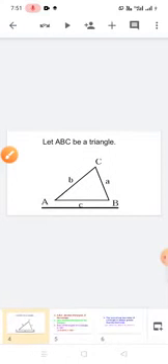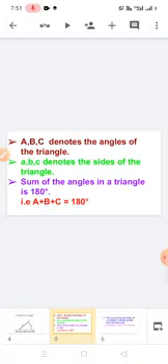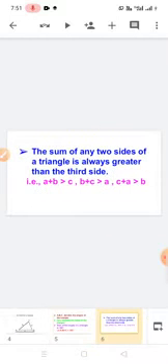Now we have to say another one. In a triangle, the sum of the angles is equal to 180 degrees. That is, A plus B plus C is equal to 180 degrees.